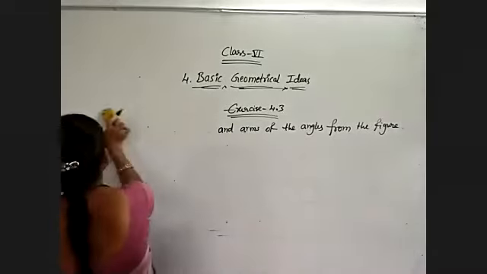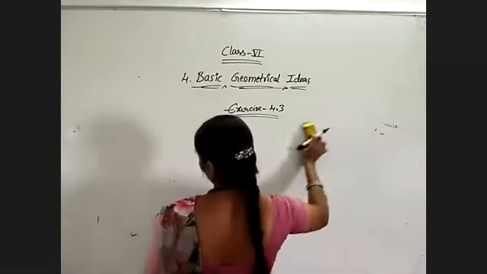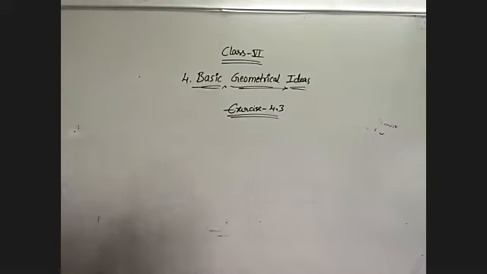And second question. Name the angles formed in the figure.